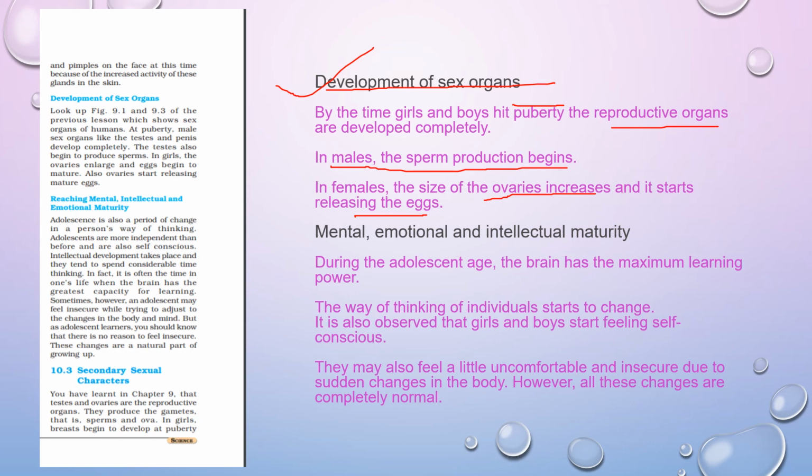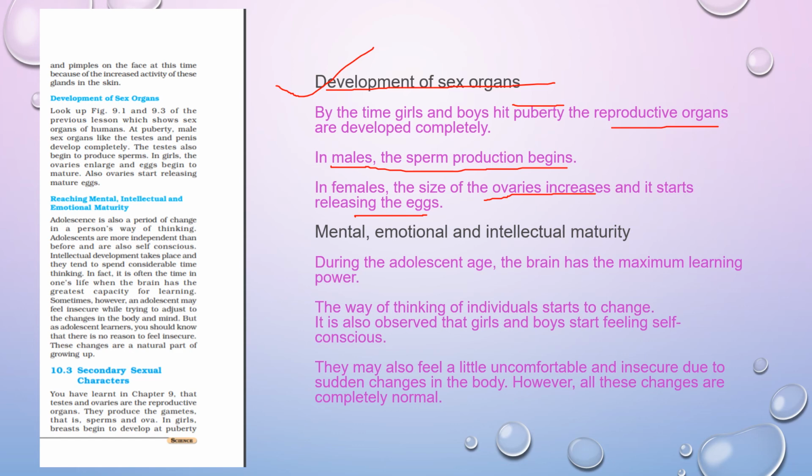One more change during adolescence is that the individual reaches mental, emotional and intellectual maturity. Their way of thinking changes because during this age the brain has the maximum learning power.